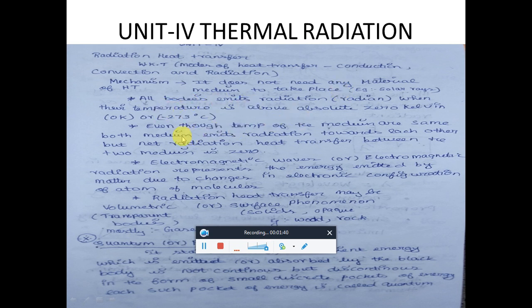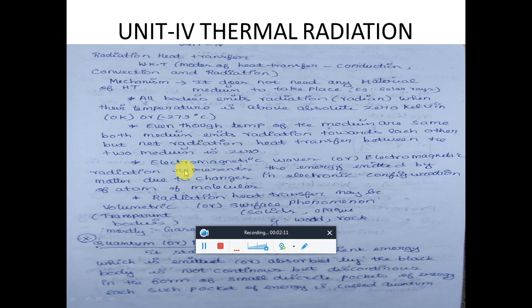If you take any two bodies or two mediums, and the two mediums have the same temperature, they will emit the same amount of radiation. If they emit the same amount of radiation, the net radiation transfer between the two bodies will be zero. That is stated here: even though the temperatures of the mediums are the same, both mediums emit radiation toward each other, but the net radiation heat transfer between the two mediums is zero.